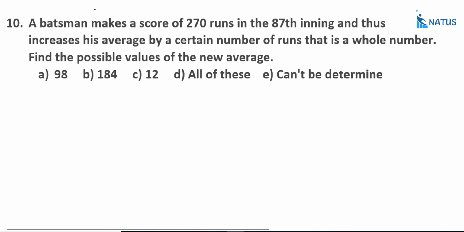10th one. A batsman makes a score of 270 runs in the 87th inning and thus increases his average by a certain number of runs. That is a whole number. That is very, very important. That is a whole number. Find the possible values of the new average. What we require: find the possible value of the new average. A batsman makes a score of 270 runs in the 87th inning. Right?